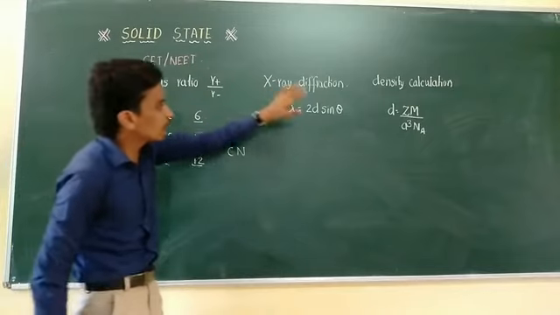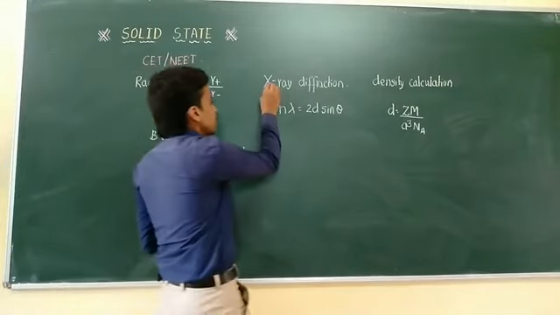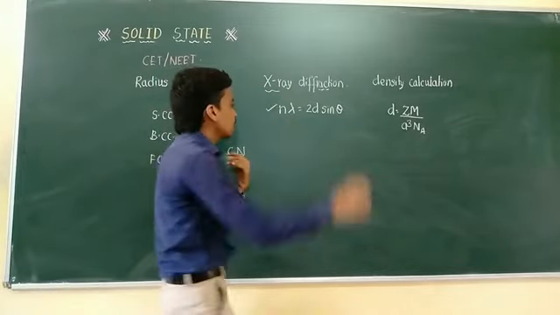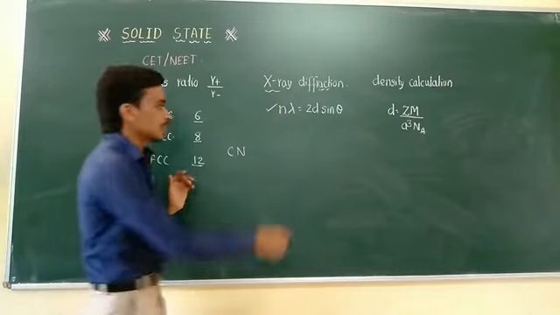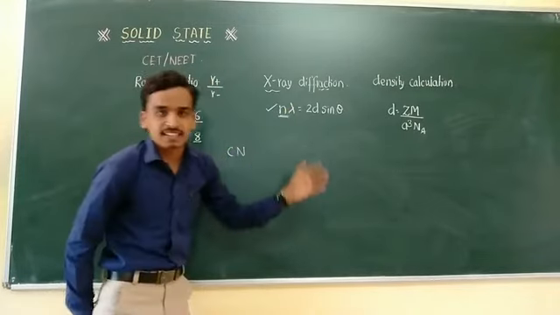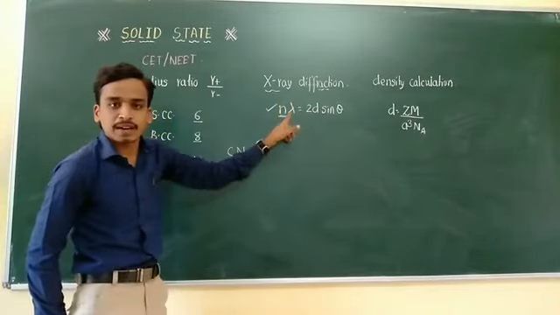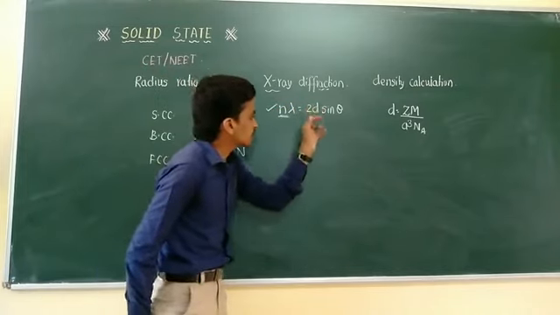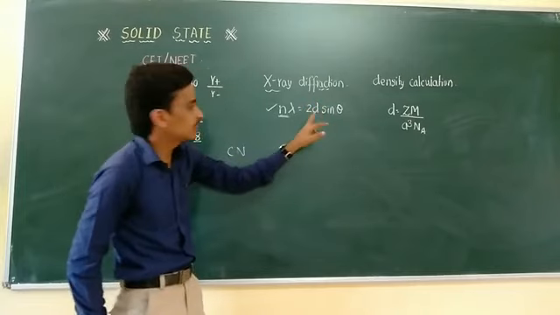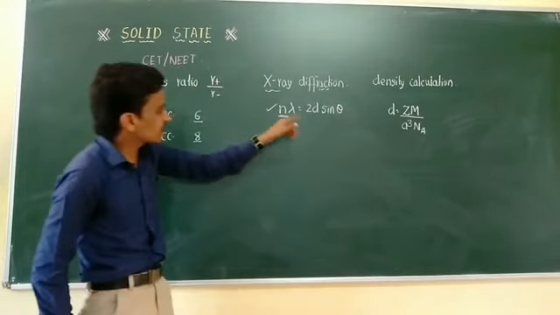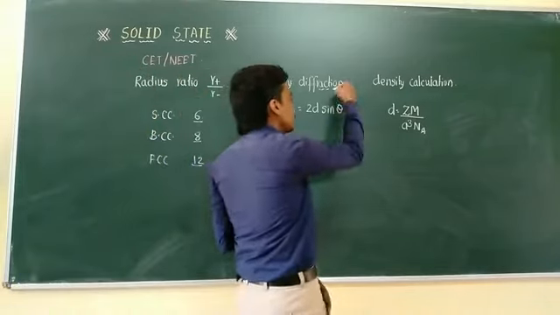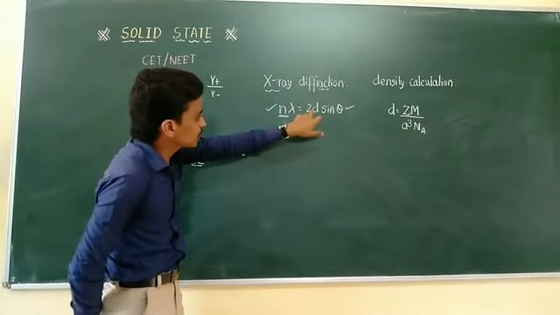It tells how to calculate the edge length. It is an experimental method, and in theory it is not explained in detail, but from the competitive exam point of view it is quite important. n lambda is equal to 2d sin theta, where n is the order of the diffraction, lambda is the wavelength of the light used, and d is the distance between the two planes. You can consider this as the edge length, and theta is the angle of incidence of the ray. It is quite important in the calculation of the width, which is nothing but the edge length.